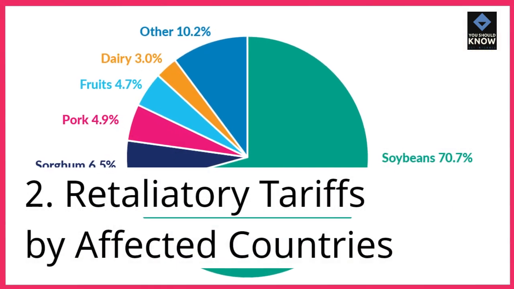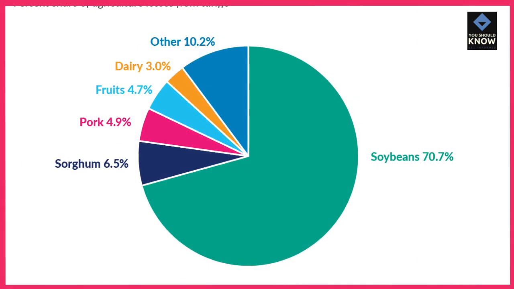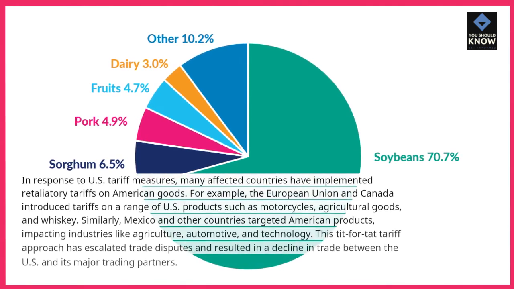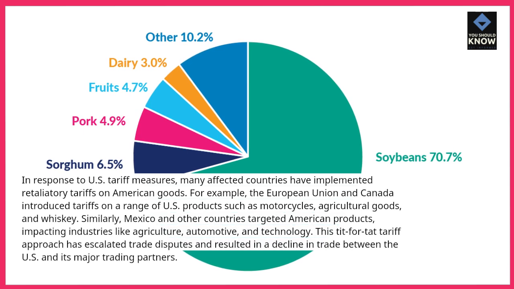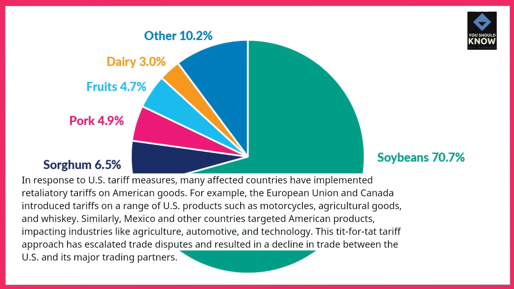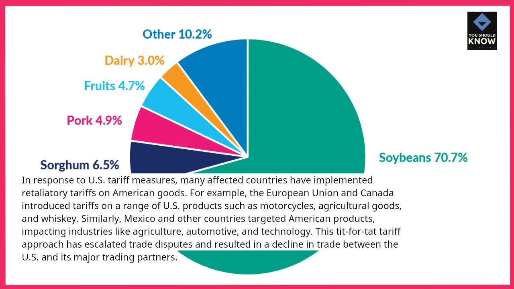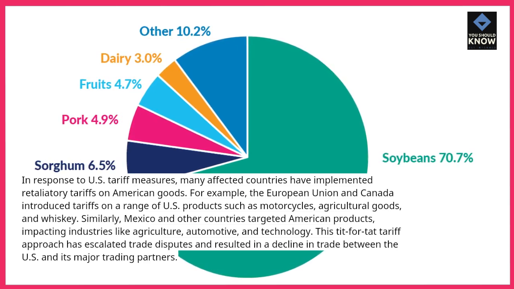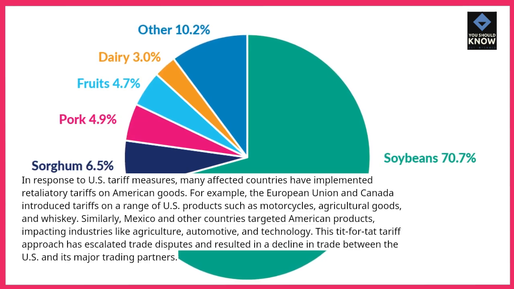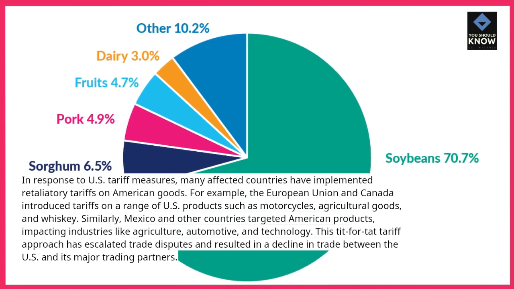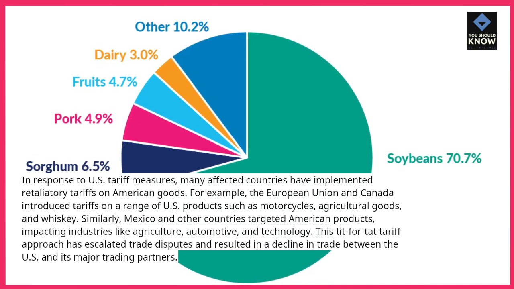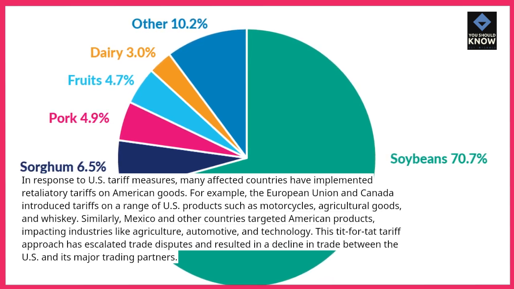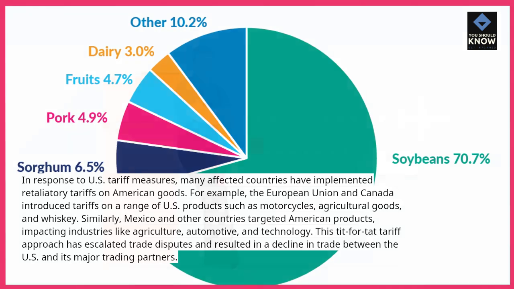2. Retaliatory tariffs by affected countries. In response to U.S. tariff measures, many affected countries have implemented retaliatory tariffs on American goods. For example, the European Union and Canada introduced tariffs on a range of U.S. products such as motorcycles, agricultural goods, and whiskey. Similarly, Mexico and other countries targeted American products, impacting industries like agriculture, automotive, and technology. This tit-for-tat tariff approach has escalated trade disputes and resulted in a decline in trade between the U.S. and its major trading partners.